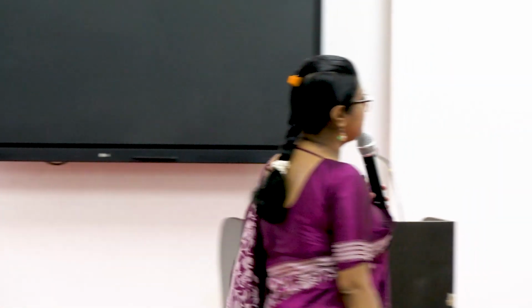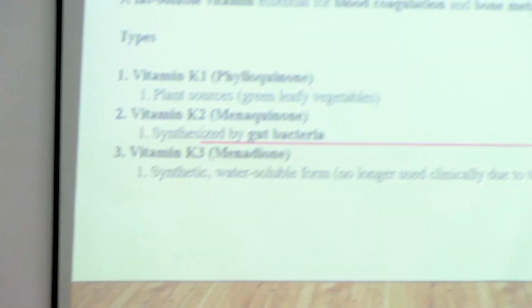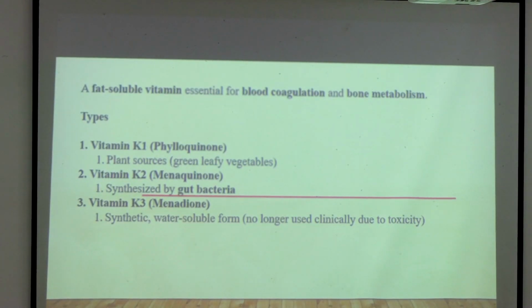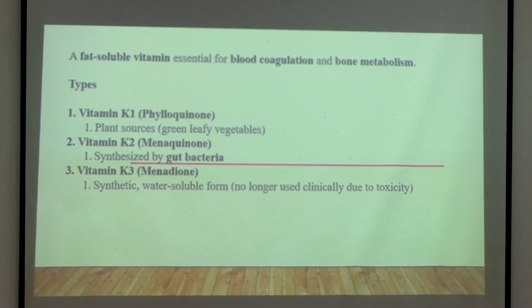There are three types. K1, the source is usually green leafy vegetables. And the second type, vitamin K2, is synthesized in our body itself by the gut bacteria. And K3 is a synthetic form, but nowadays it is no longer used because in studies it has been found that it has some toxicities. So we are not using vitamin K3 these days. K1 we will get from our dietary sources, and K2 our gut bacteria will produce.